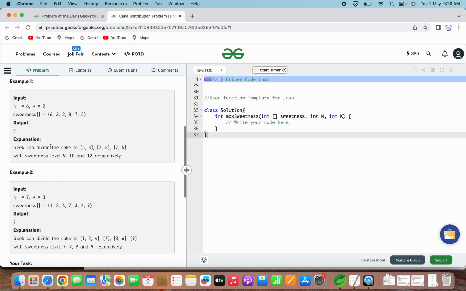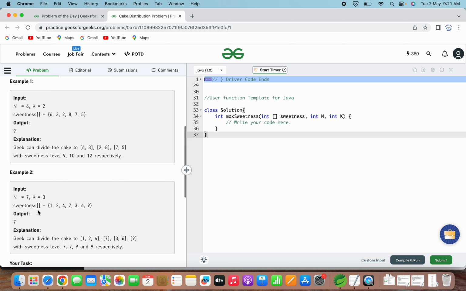In the explanation it is given that Geek can divide the cake into k plus 1 pieces. That means 3 pieces, 2 for his friends and 1 for himself. So 3 pieces with the combined sweetness levels of 6 and 3, 2 and 8, and 7 and 5, with sweetness levels equal to 9, 10 and 12 respectively. Whatever is the minimum among them will be for Geek. So that's why the output is 9.